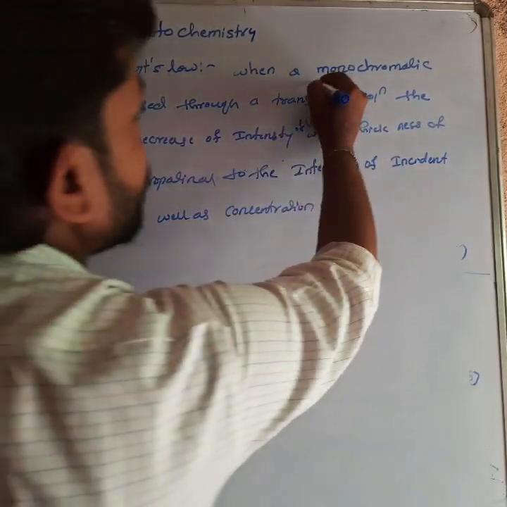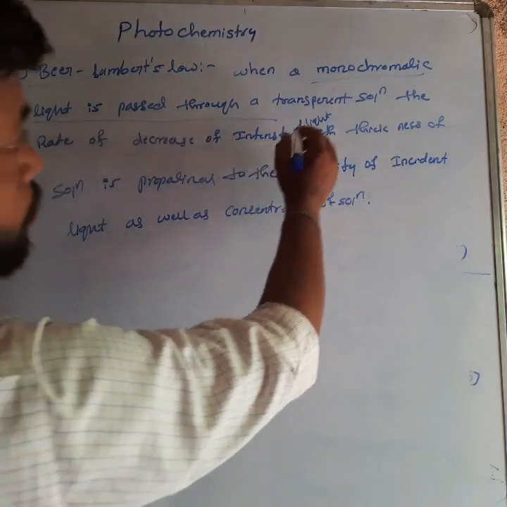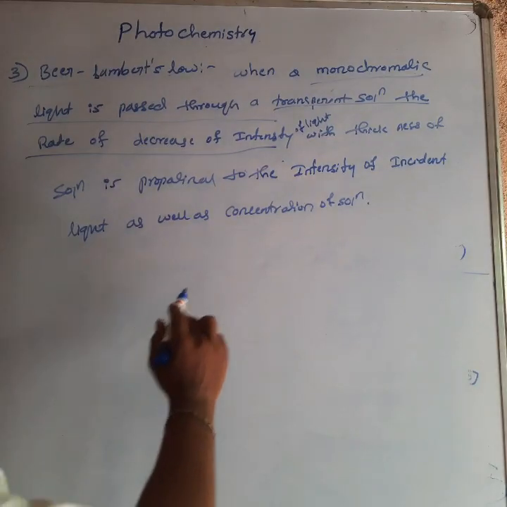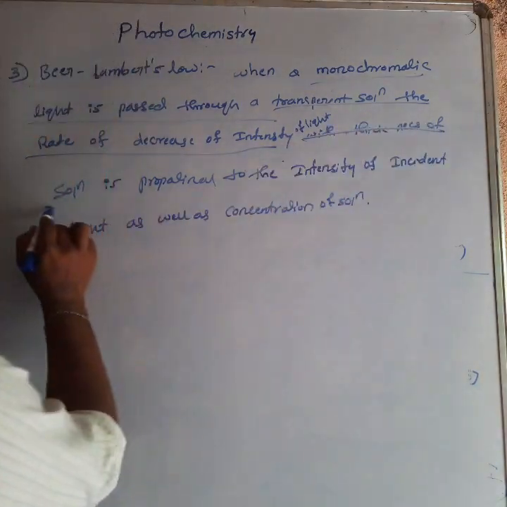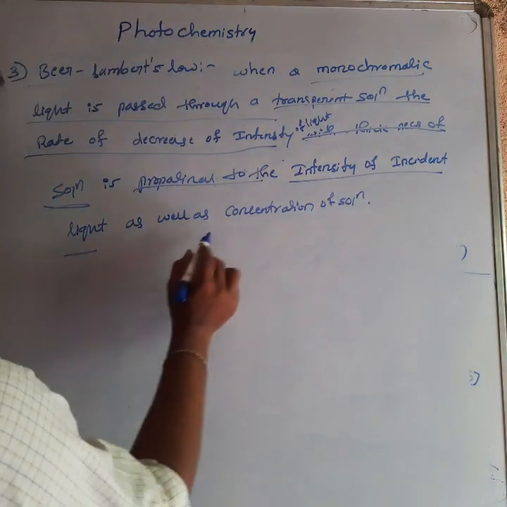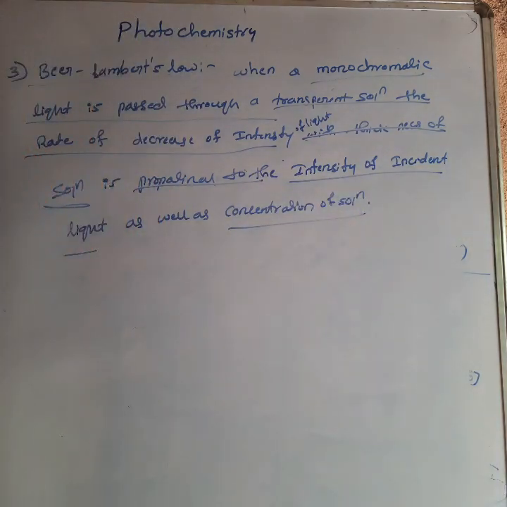When a monochromatic light is passed through a transparent solution, the rate of decrease of intensity of light with the thickness of the solution is proportional to the intensity of incident light as well as the concentration of the solution.